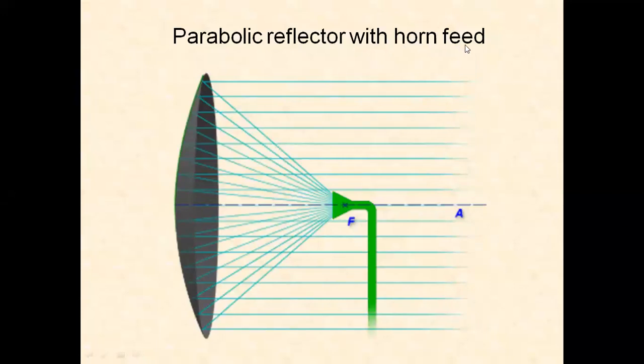Parabolic reflector with horn feed. The signal coming from the transmitter means the waves, plane waves coming from the transmitter, are striking the paraboloid shape, reflected by the paraboloid, and they are collected at the focus point. And here we are placing the horn antenna. So the horn antenna converts these electromagnetic waves into electrical signal.